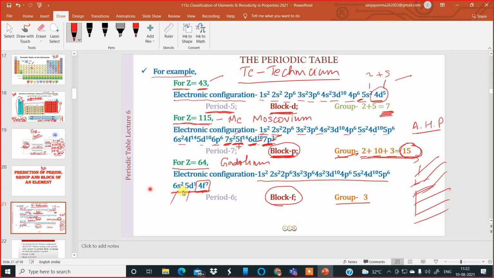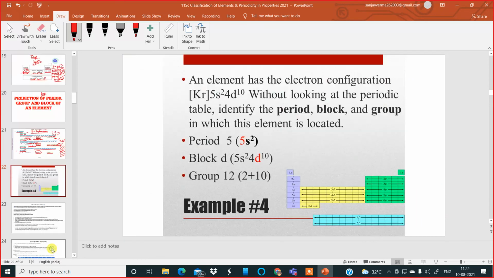Okay. So I have given examples by taking big atomic numbers. Let me make this clearer in the next example. One more example: there's an element which has electronic configuration 5s2 4d10. Krypton is there. Now, without looking at the periodic table, identify the period, block and group to which the element belongs. So first get the period.